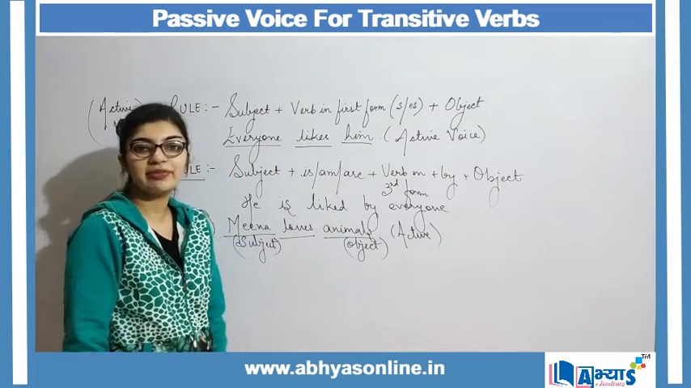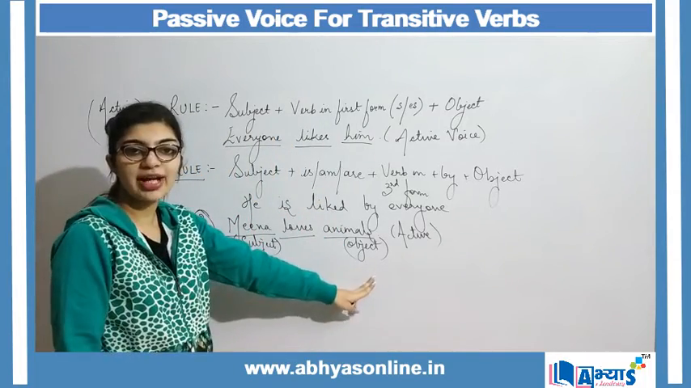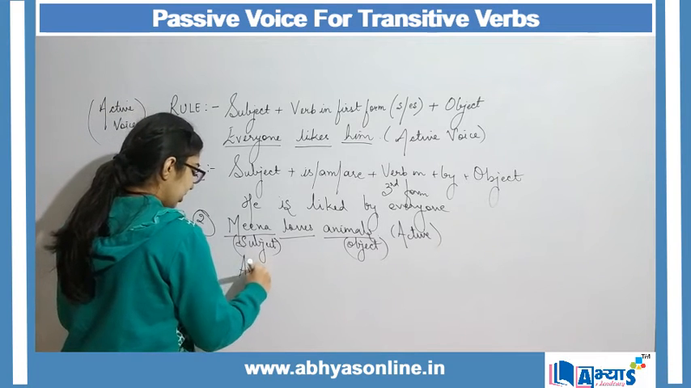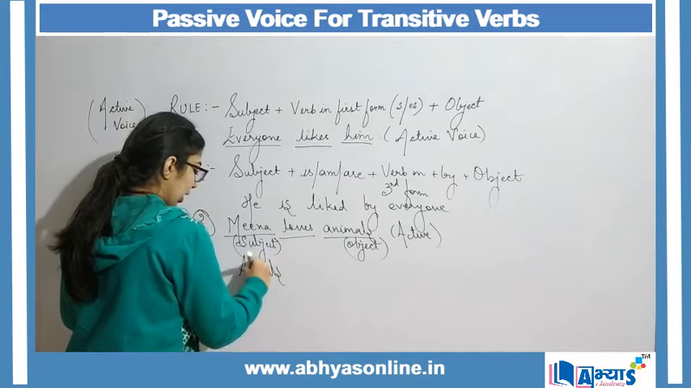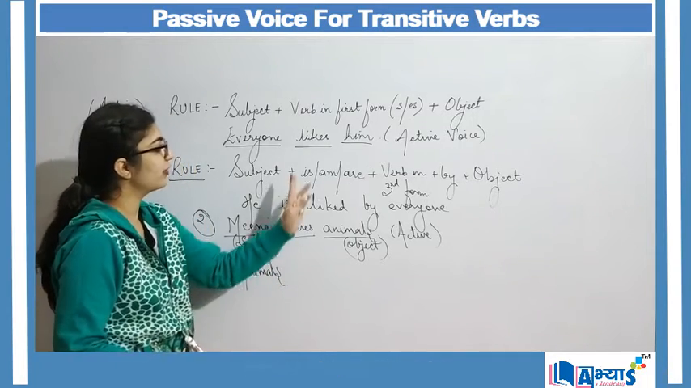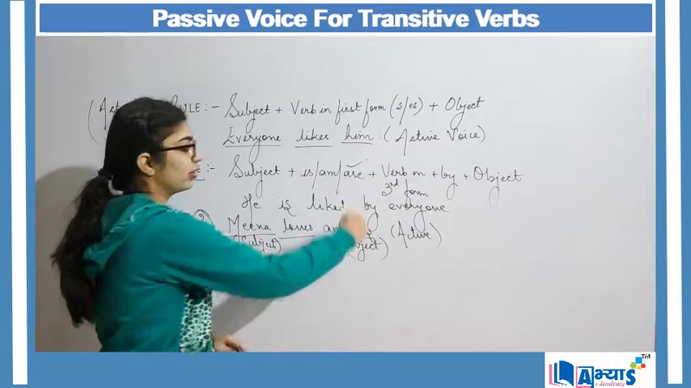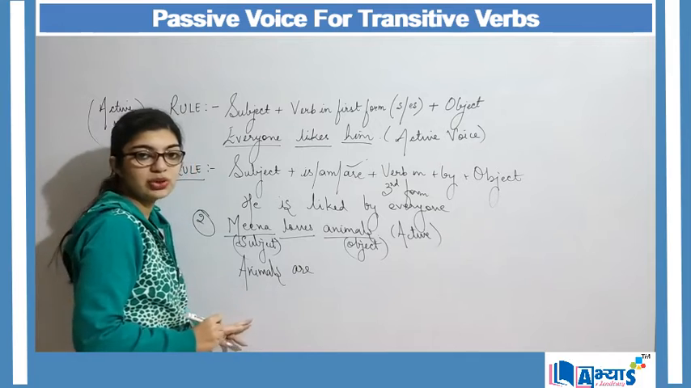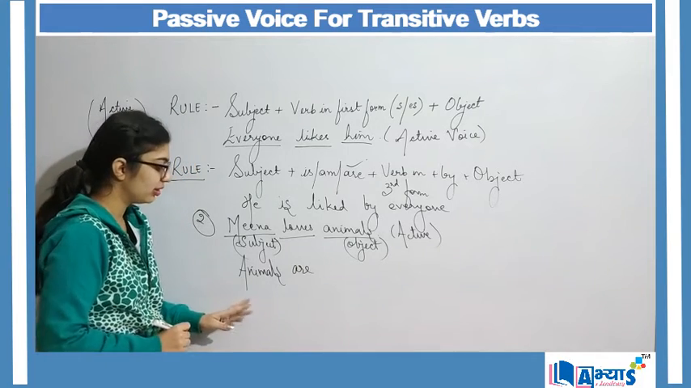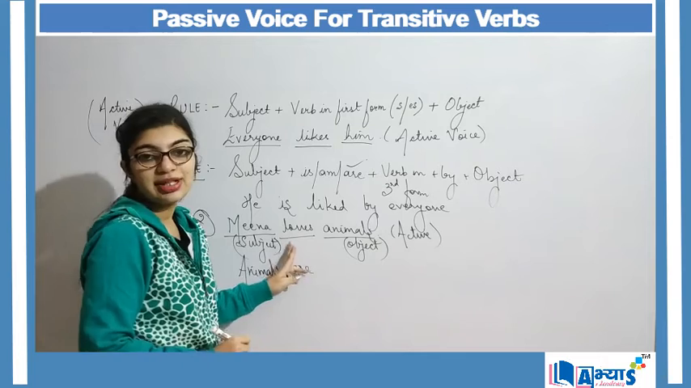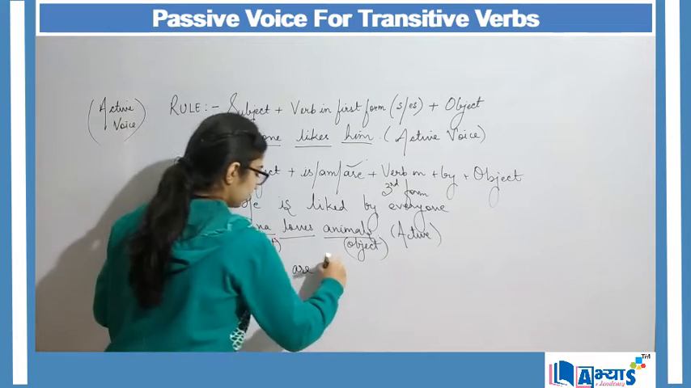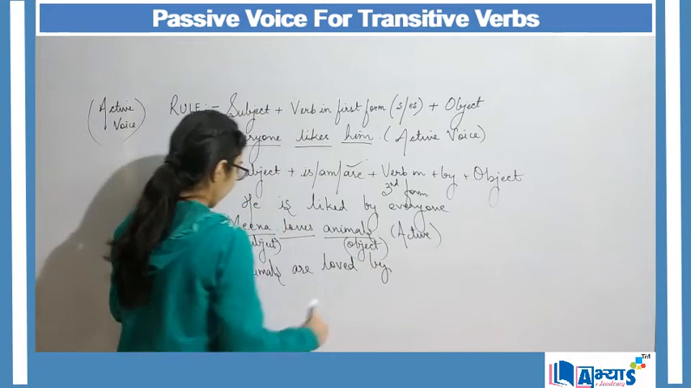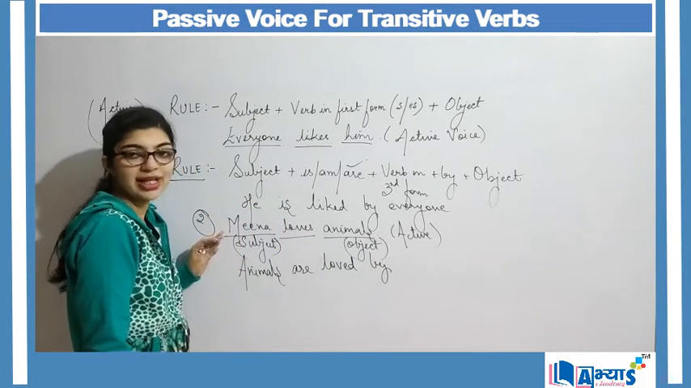I want to convert active into passive. My object of active will now become the subject of passive. So I will say animals. Now because animals are plural, out of is, am, are, I will be considering are, because are is used for plural and animals is the plural of animal. So animals are, love changes to loved, by, and Meena is the subject of my active sentence.